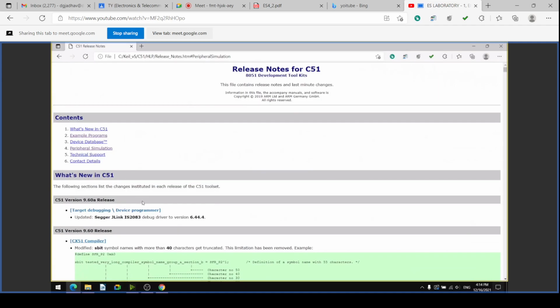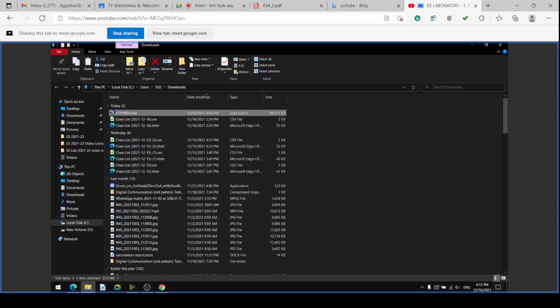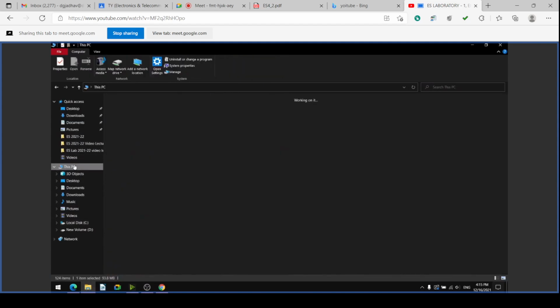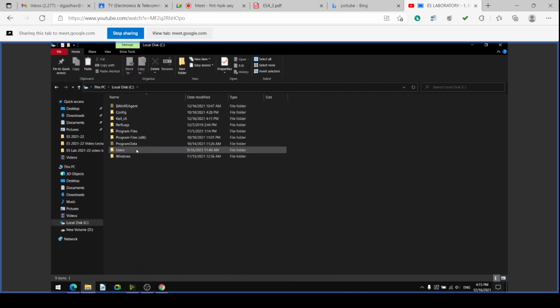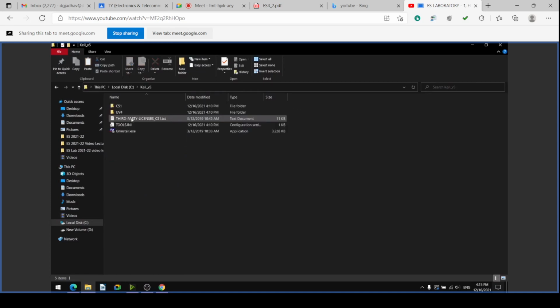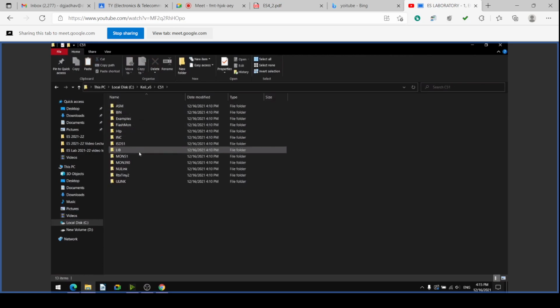And this file is in this folder. I will go to the C drive. In the C drive there is the KEIL_V5 folder, and in that there is a C51 folder. In that C51 folder there is an examples folder as well as an HLP folder.